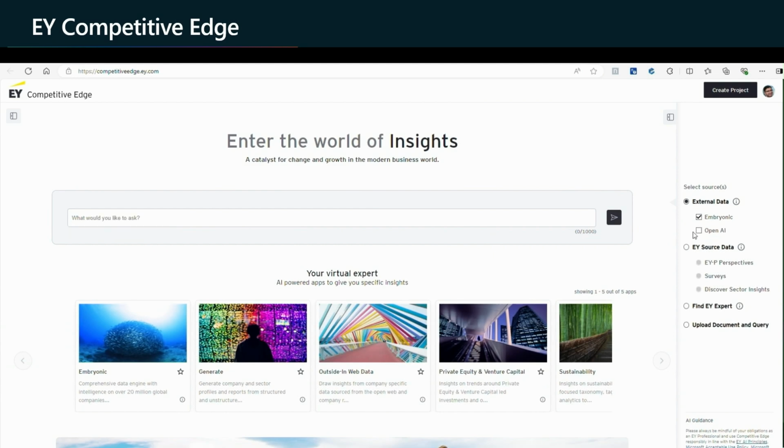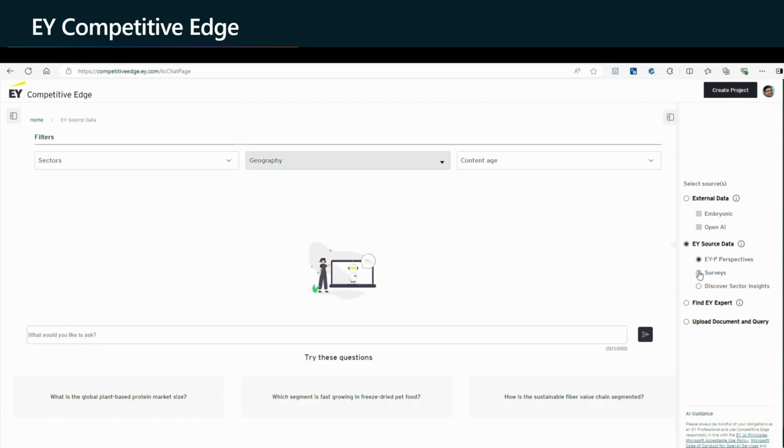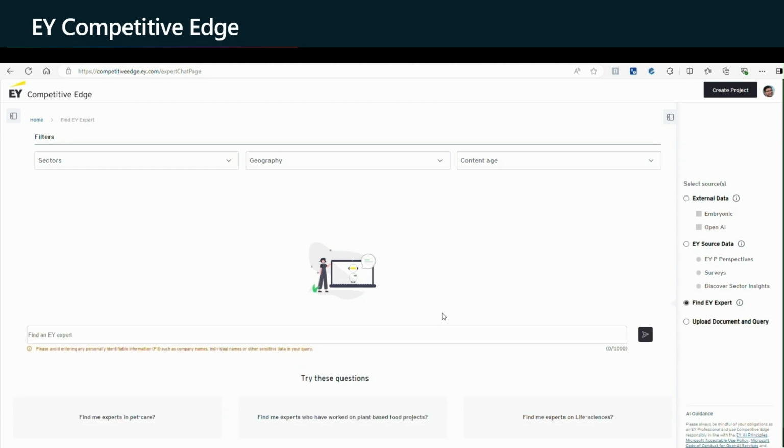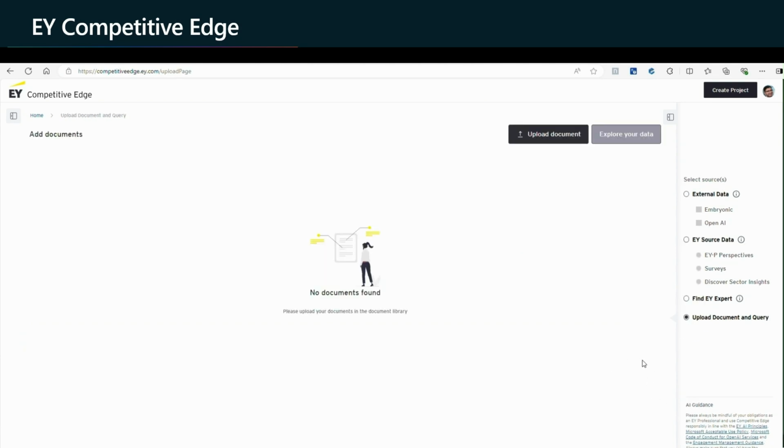Embryonic is our harmonized data layer. You can switch between different data sources. You can go to the procured data layer. You can see perspectives, surveys, sector insights. There is another functionality called Find Expert. There are 20,000 EY experts. You can name a keyword, and then you can find an expert, and you can reach out to them. And then there is this upload document and query capability.